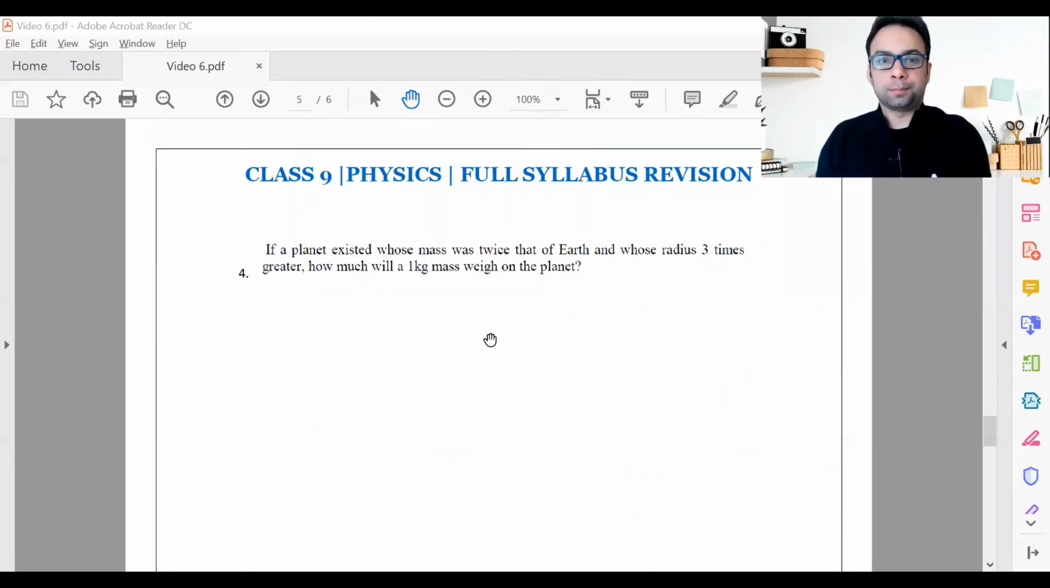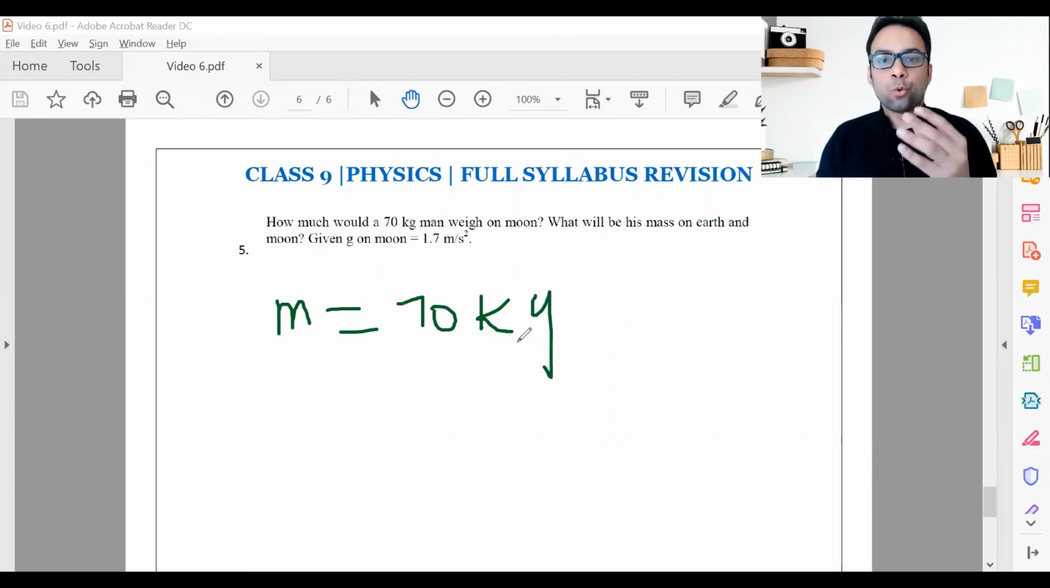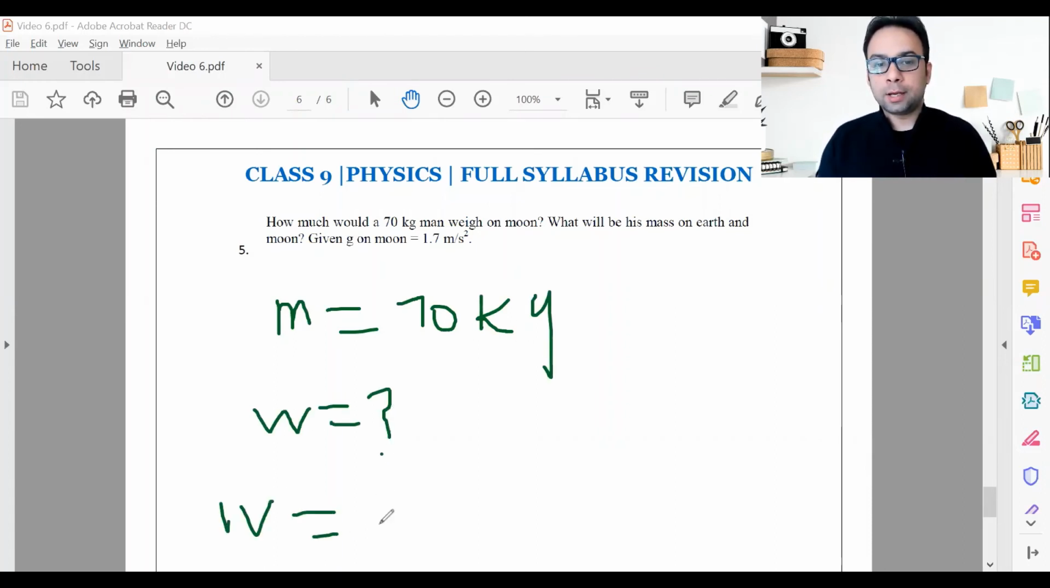Final question of the day. How much would a 70 kg man weigh on the moon? Again, language understanding is important. Comprehension in terms of physics is important. Otherwise, you will never understand physics. How much would a 70 kg man weigh? The mass is given, 70 kg. Weight we need to find out. Question mark. You know the formula of weight now. It is m times g.